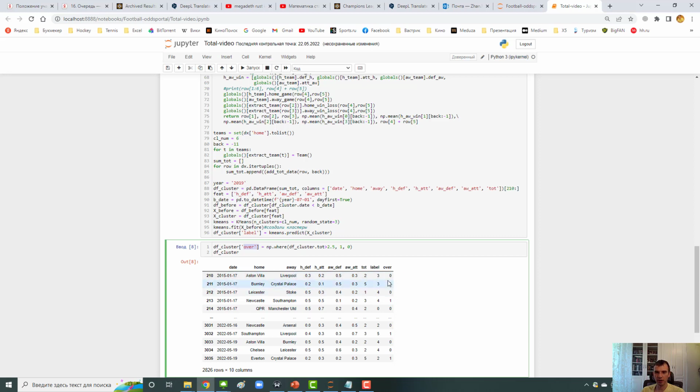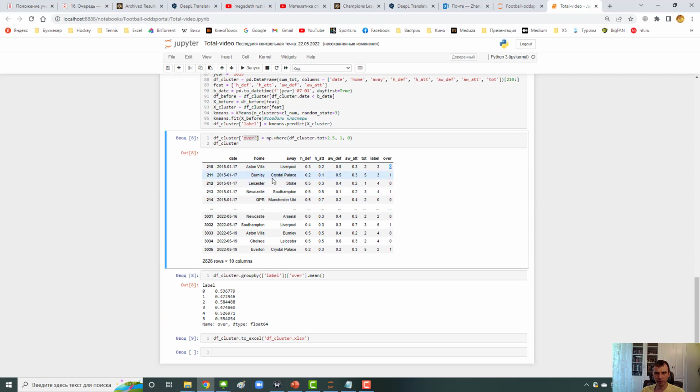Otherwise we give this game value 0. So you can check. Here we have 5 goals and the label is 1. Here we have 2 goals and the label is 0, etc. So this is our final table.